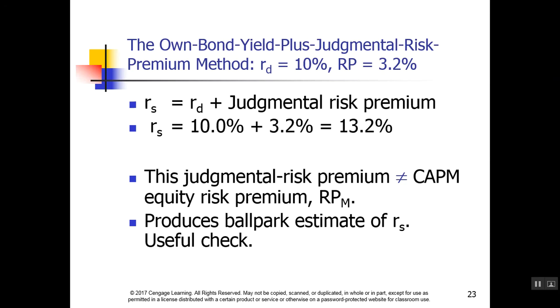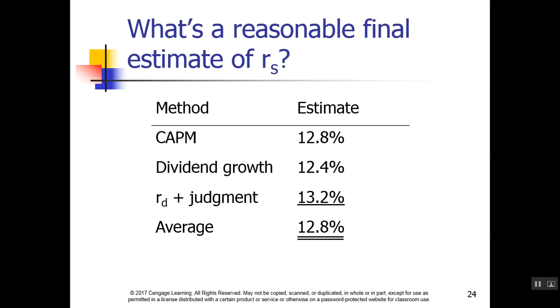You would take the current bond rate plus a judgmental amount, typically between 3 and 5%, to calculate the rate on stock. A reasonable estimate would be the average of these, which is 12.8%, equivalent to the capital asset pricing model.